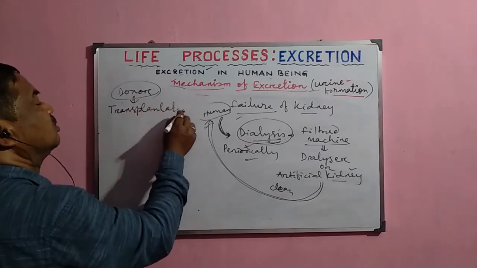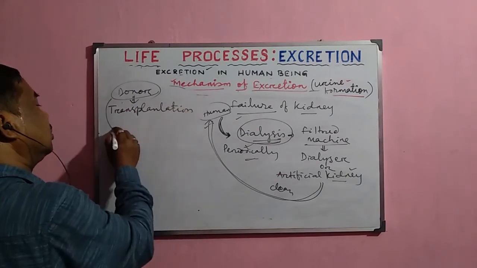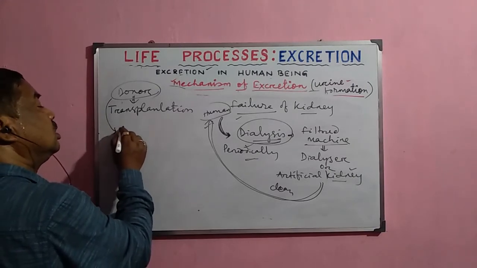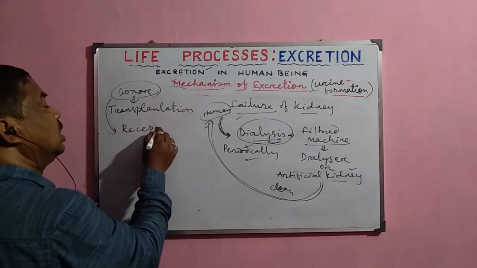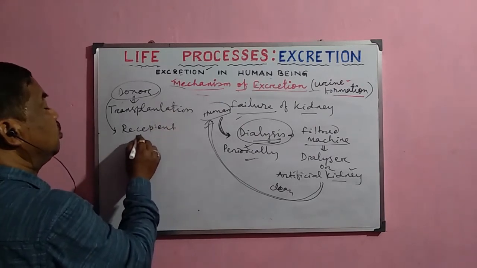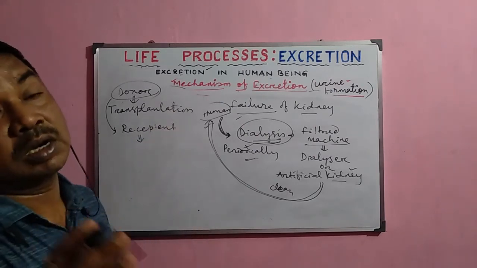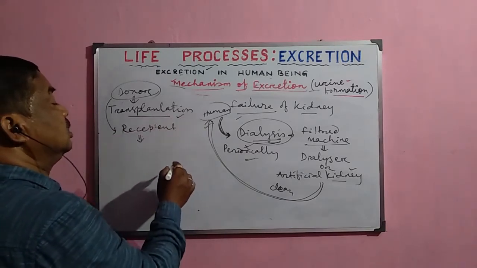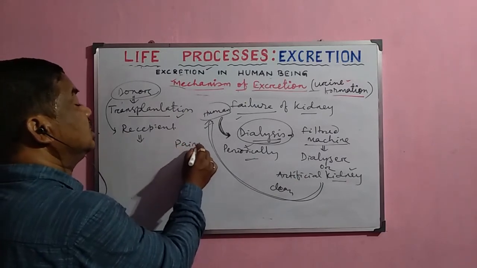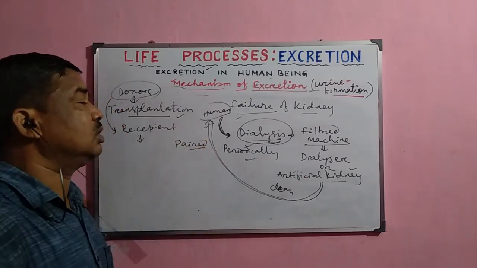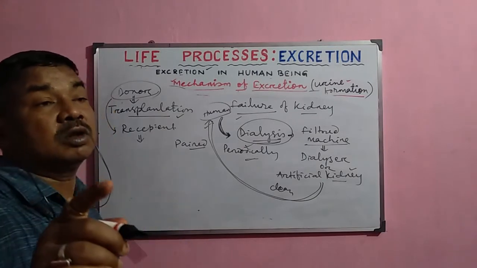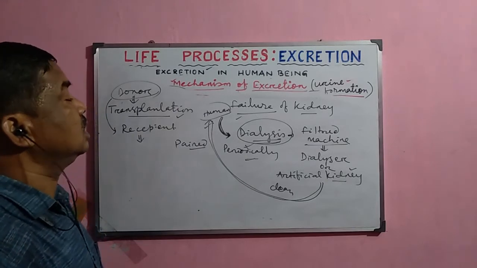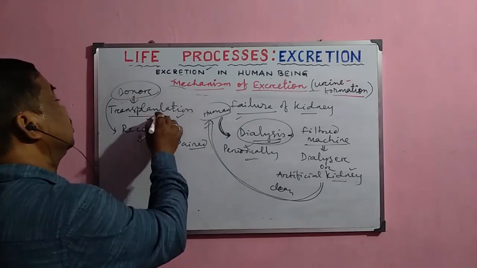By transplantation, the kidney of the donor is transplanted into the body of the patient or recipient, and after that the kidney functions just like a normal kidney. This kidney transplantation is a costly process, but as it is a paired organ, one kidney can be donated by one healthy person, and he or she can survive with one kidney. That is why it is legally approved for the transplantation process.